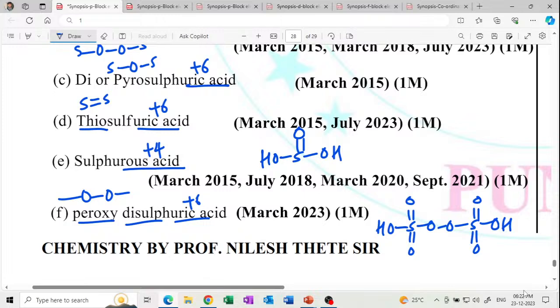You should at least be able to draw the structure and the formula. What is the formula? How to calculate? Count the number of hydrogen, sulfur, oxygen. H2, S2, and then O, how many? 1, 2, 3, 1, 2, 3, 3, 3, 6, 7, 8. So this is H2S2O8. Get it? So this is your formula.